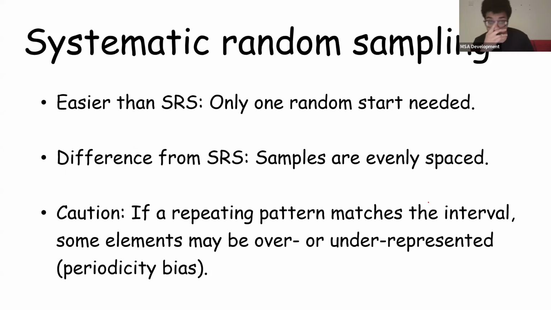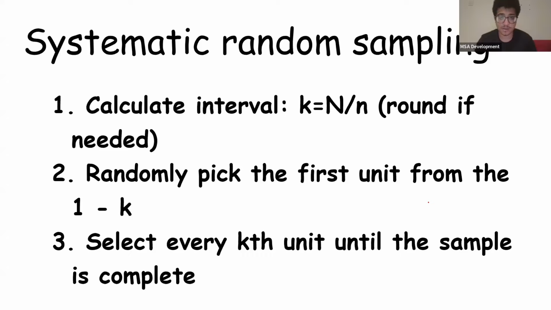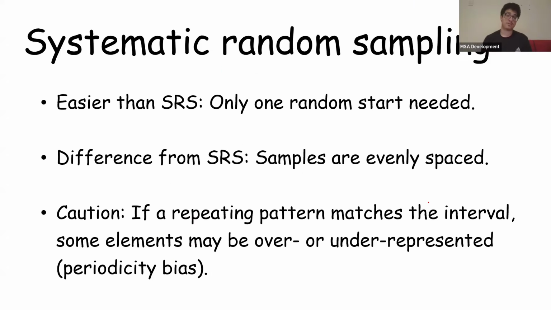Now, the issue with this is that although it's easier than simple random sampling because you only need one random number, and the samples are evenly spaced, you might miss a repeating pattern in the sampling frame. So let's say you have a sampling frame of patients, and by chance, it just follows this cycle of male, female, male, female, male, female. The systematic sampling method basically makes us choose only the males because we're going in order, okay? And this sampling frame follows this order. We end up missing out on all the females once again.